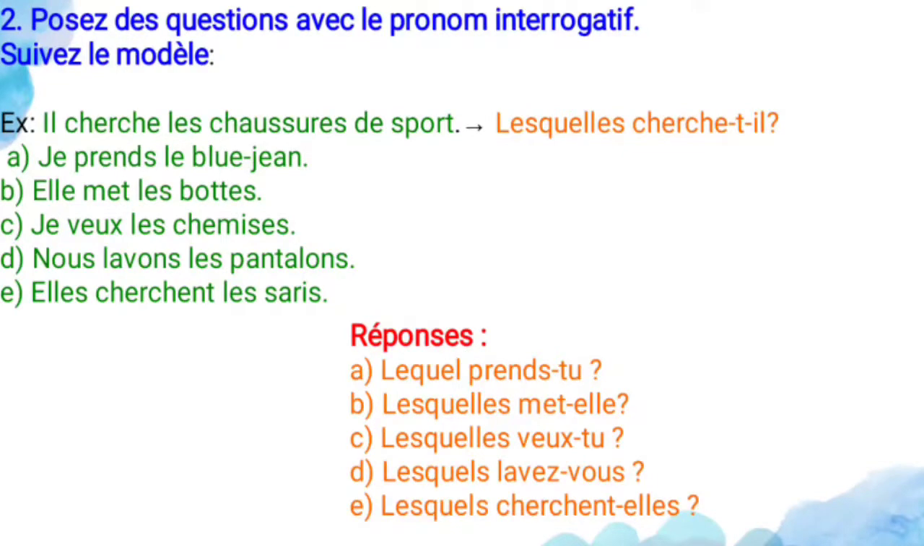And C is "je veux les chemises." So I want the shirts. And shirts is here feminine plural only. So lesquelles, the verb is veux, and tu is the subject. So "lesquelles veux-tu?" So which ones do you want?